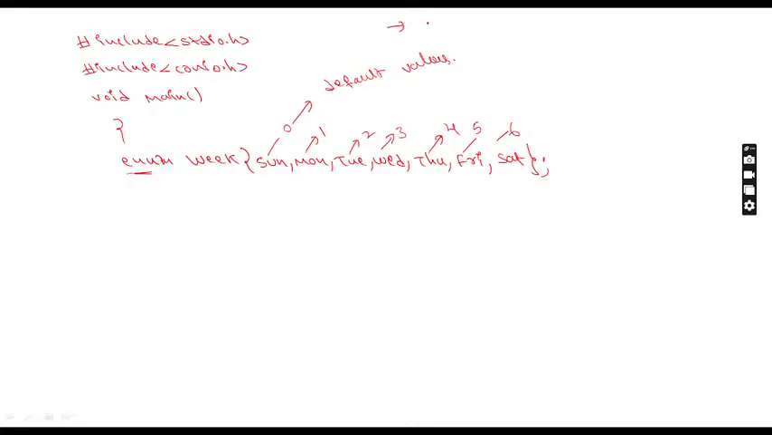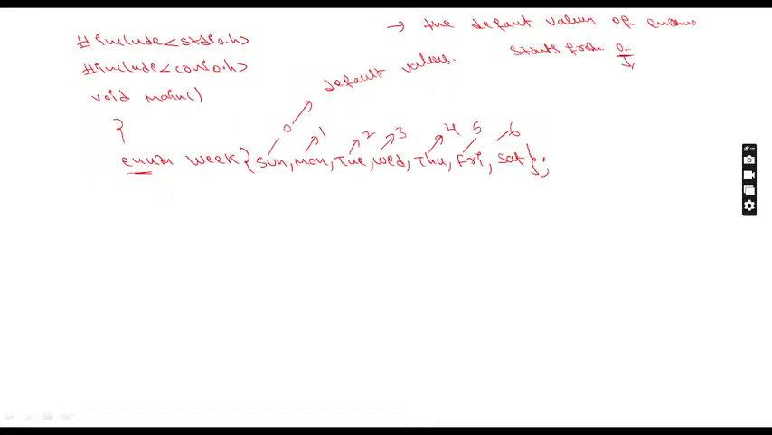If you want, you can write this as a point in enum. The default value of enum starts from 0. So 0 is nothing but the default value, and from here only it will start.